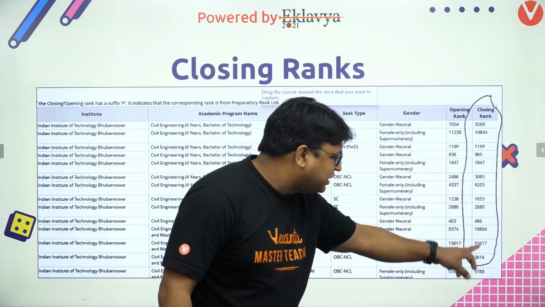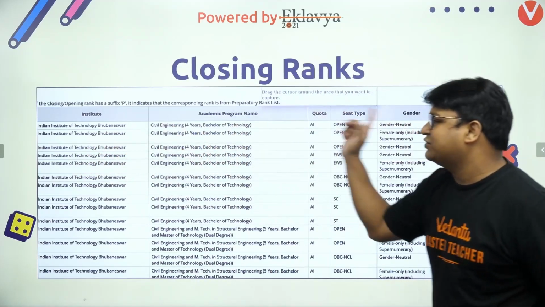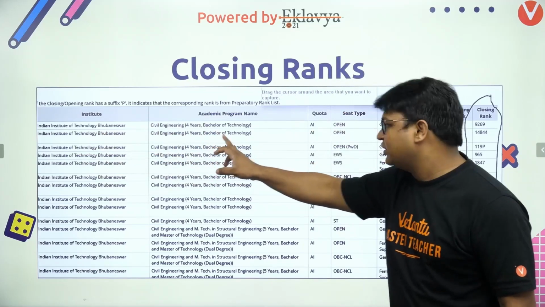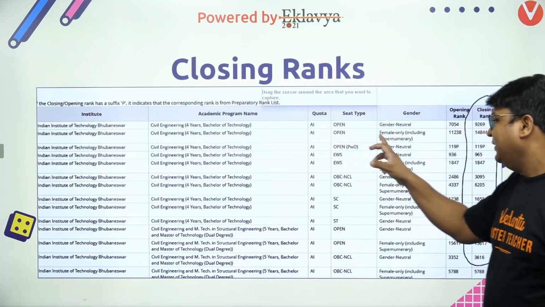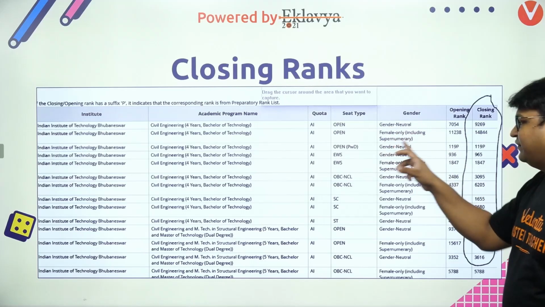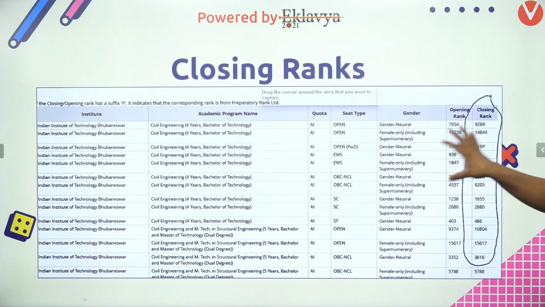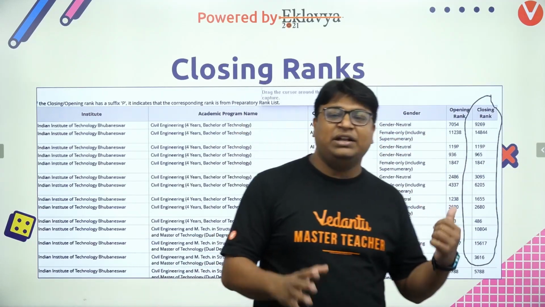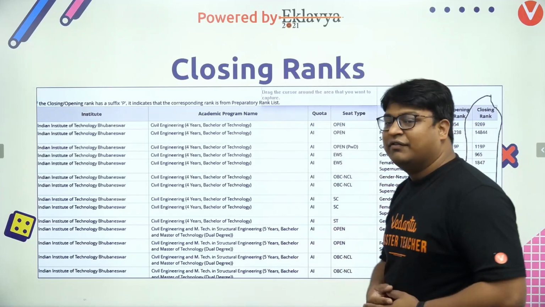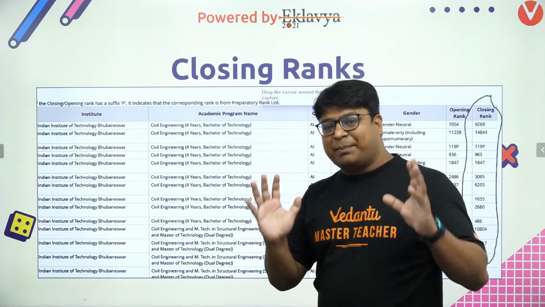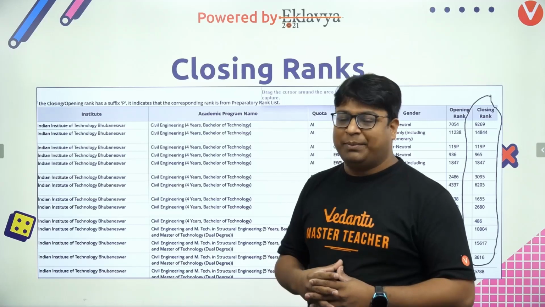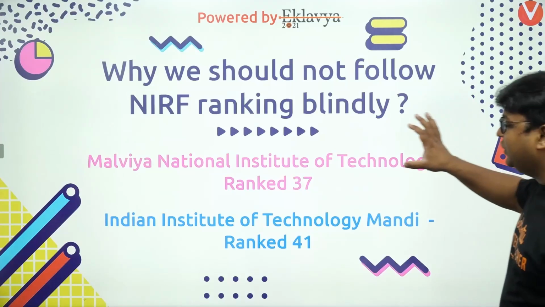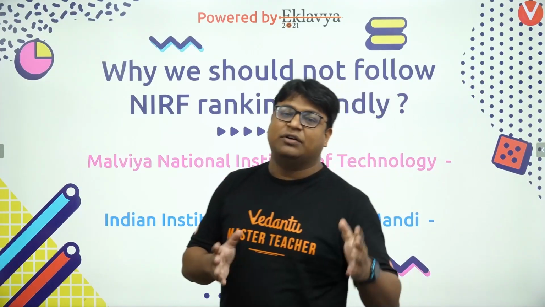We looked at the closing rank of college versus branch. For example, this tells me that for Indian Institute of Technology Bhubaneswar, Civil Engineering, 4-year course, for the open category, All India category, gender neutral, female, there are multiple parameters, and these are the closing ranks. We collected data from this website and then cleansed the data. There was a lot of work to do, and we did that, and then we prepared a tool which will help you to prepare the list, and you will see where you get that tool. So we used these two datasets, and then we prepared the ranking of the colleges.